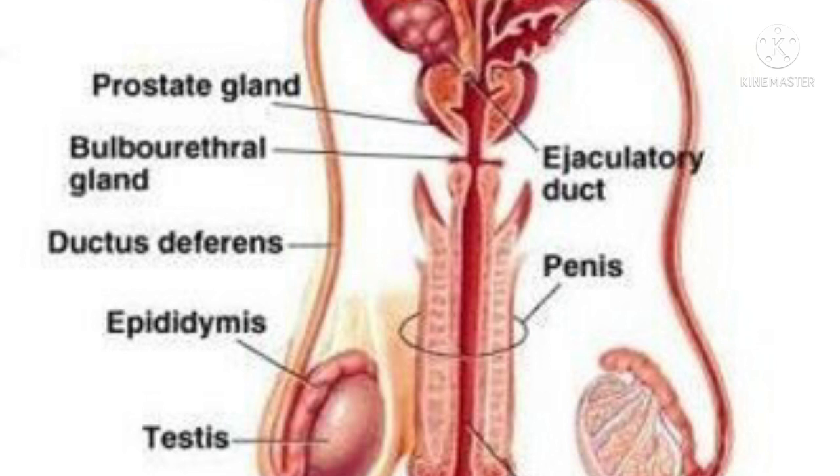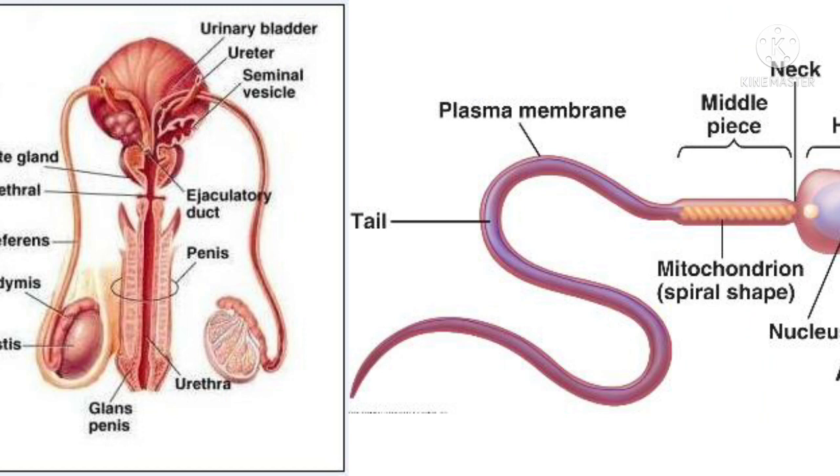The sperm cells mixed with different fluids are ejaculated through the penis, carrying the male reproductive cells. The aim of these male reproductive cells is to reach the female reproductive cell and fertilize it.